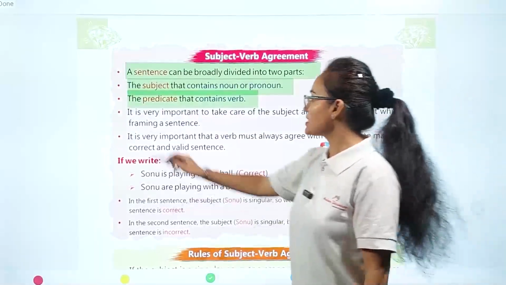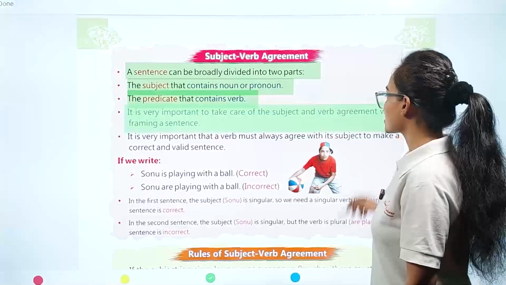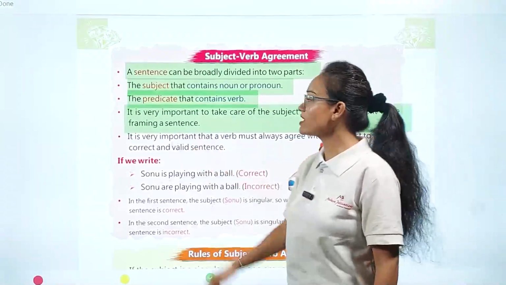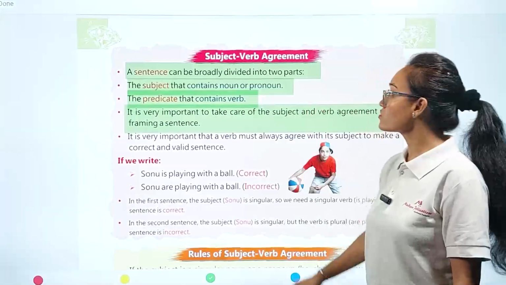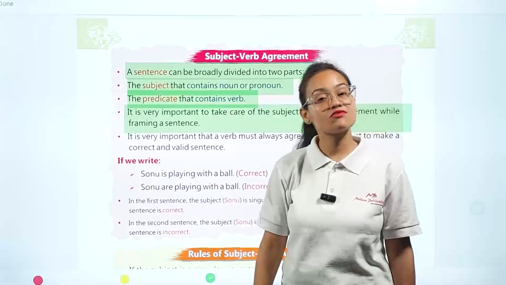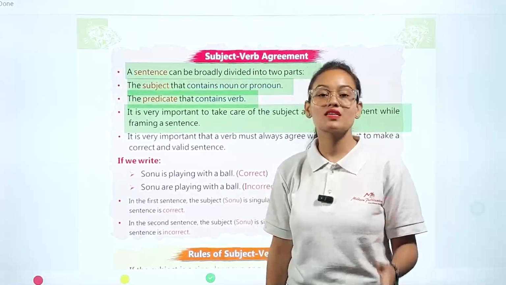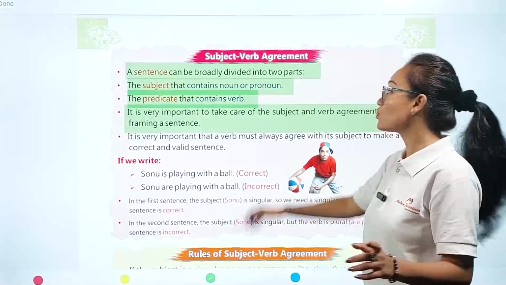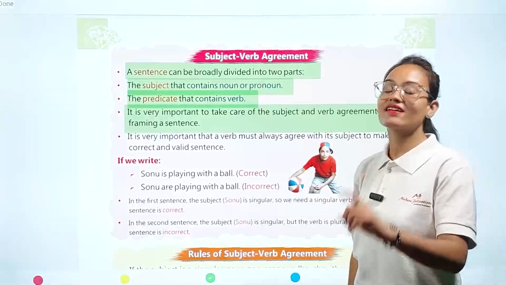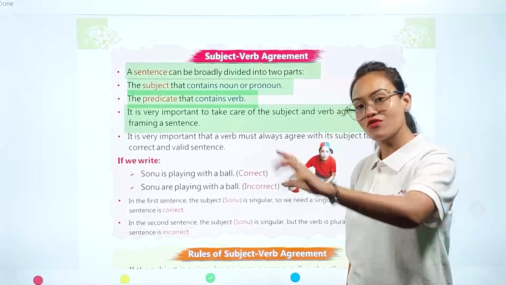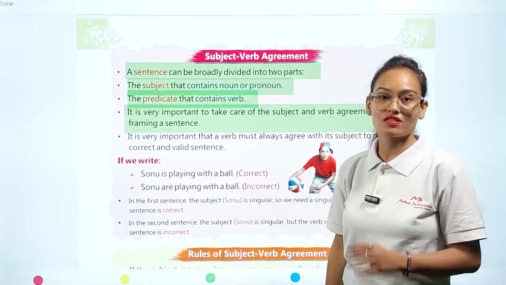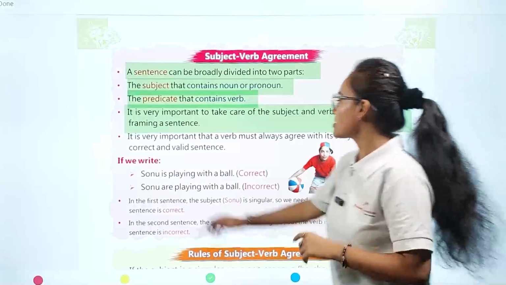It is very important to take care of subject and verb agreement while framing a sentence. To form any kind of sentence, it is a mandatory rule that you have to link the subject with its verb, and that linking between subject and verb in any sentence is called subject-verb agreement.